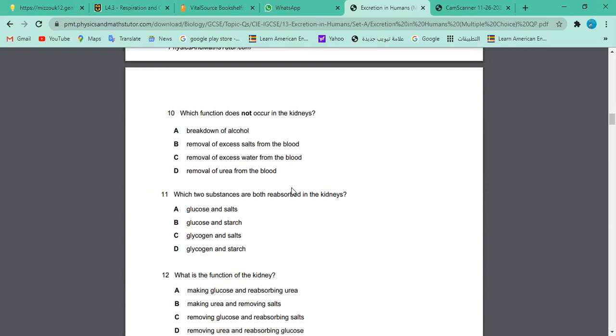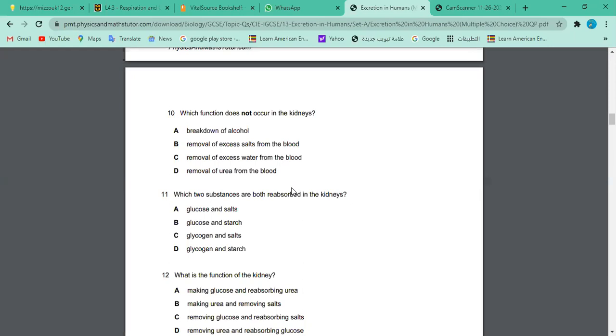Which function does not occur in the kidneys? A. Breakdown of alcohol. B. Removal of excess salts from the blood. C. Removal of excess water from the blood. D. Removal of urea from the blood. So what is the correct answer then? So I think it's A. A, breaking down of alcohol, right?